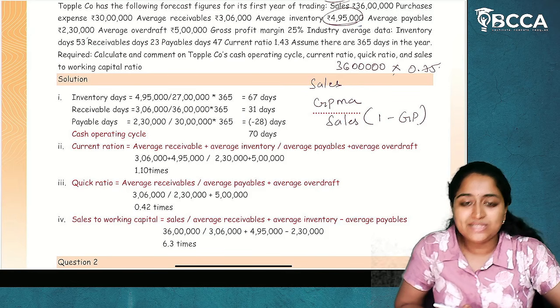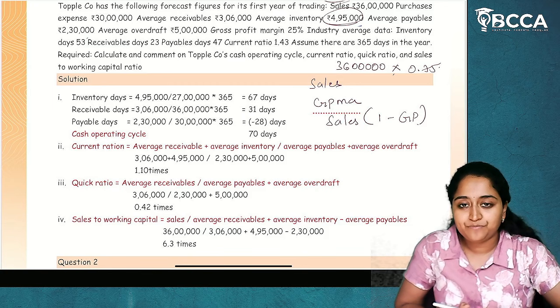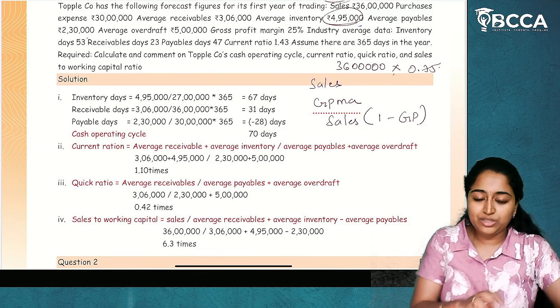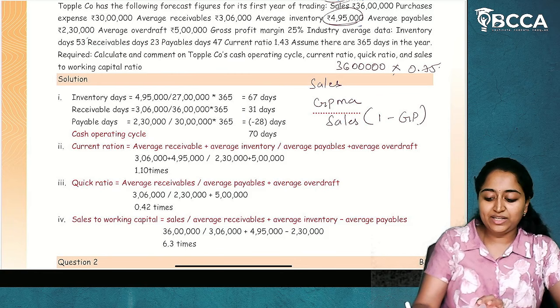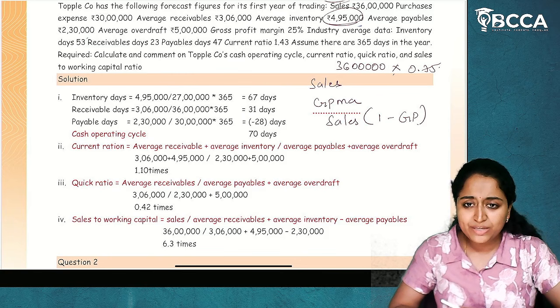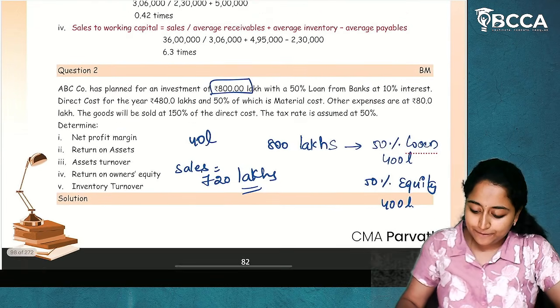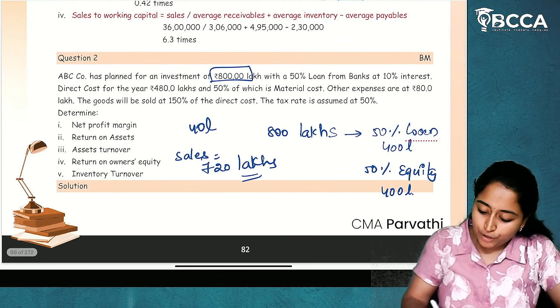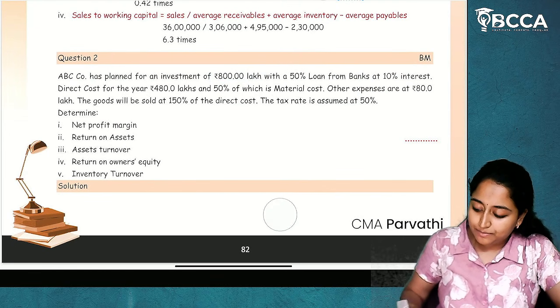You just need to know the concept. You need to know the definition, what to do. If you know that, then this problem is very easy. So, if this is being tested as MCQs, you will just use the calculator and write it down. Anyway, it is a bubbling system only, so it will be easy for you. Okay, I hope this question is clear. Now, moving on to the next question, question number 2.